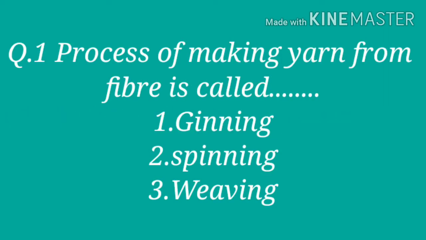First question is, process of making yarn from fiber is called. Children, there are 3 options. First option is ginning, second is spinning and third is weaving. Now children, tick the correct answer. Very good. The correct answer is spinning. The process of making yarn from fiber is called spinning.